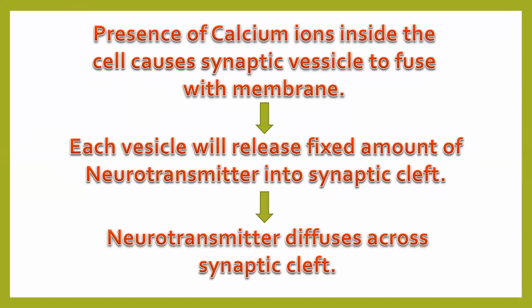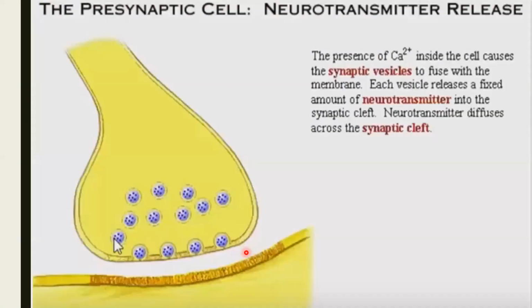Okay, so let's see how it works. First, because of the presence of calcium ions, the synaptic vesicles are coming and getting fused at the membrane. The moment they are fusing, what will happen? Neurotransmitter will be released.